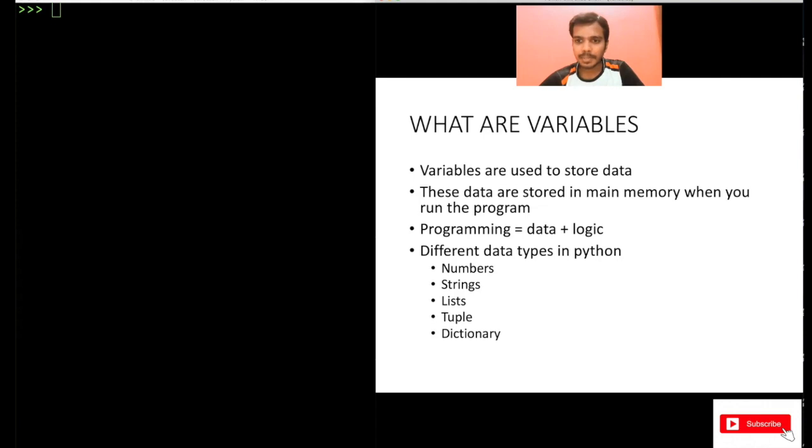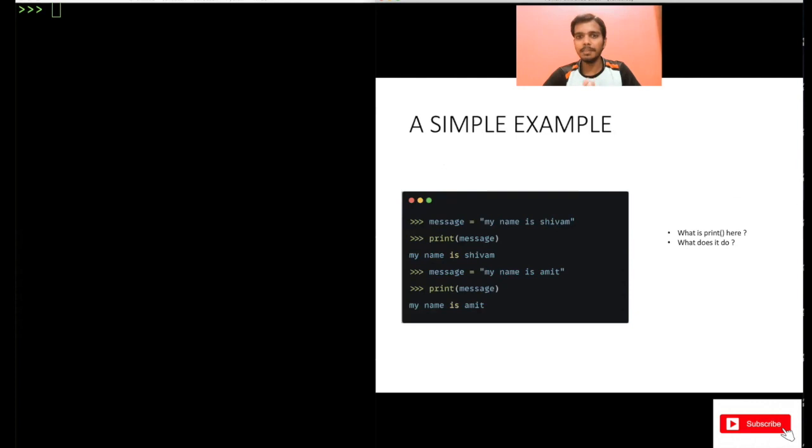So different types of data in Python are numbers, of course, 1, 2, 3, 4, and floating numbers can also be there, 1.2, 1.3, 2.3. Then strings will be there. In English, you have strings, right? An example can be, my name is Shivam. This is a string basically. Then we will go to list, tuple, and dictionary. You would not have used list, tuple, and dictionary before, though you would have used numbers and strings. I will make a video on this and teach you how to use these data types.